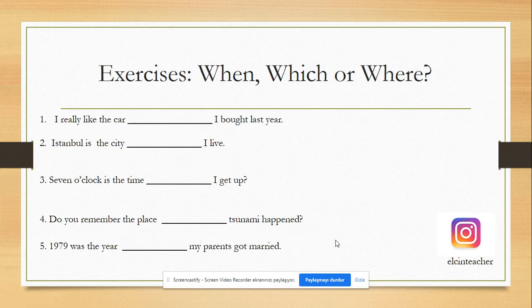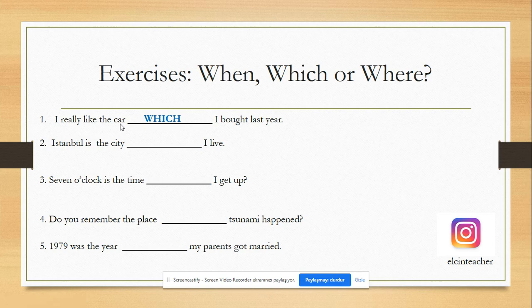Let's do some exercises using when, which, or where. In my previous videos, I talked about which and where. Now, this is a mixed exercise and it's a kind of revision. So let's fill in the blanks with when, which, or where. I really like the car I bought last year. Which car? So we must define the car. Which I bought last year.